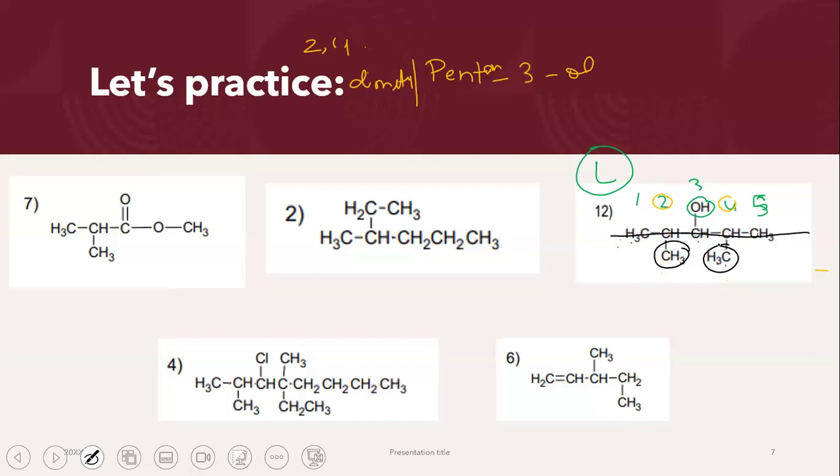That's how you know you're on the right track. So we have got 2 methyl groups. Hence, we're going to be writing it down as 2,4-dimethylpentan-3-ol. That's right, Tia. So that's how you're going to go ahead and write it down.